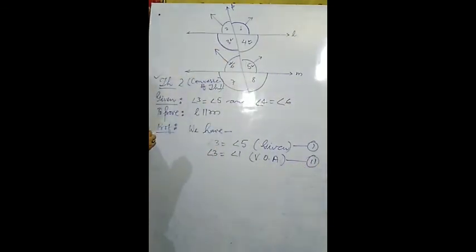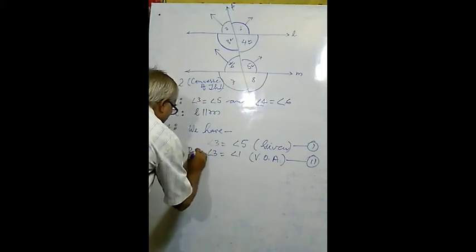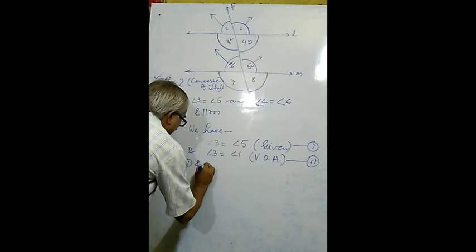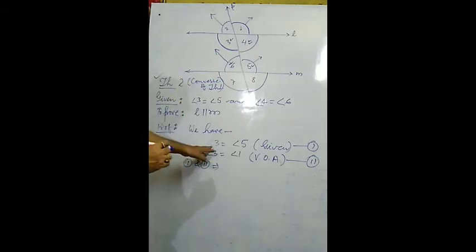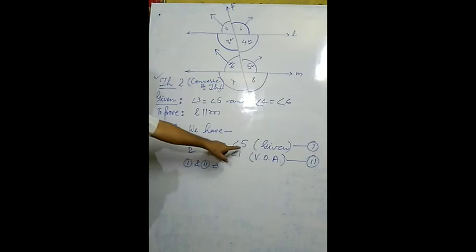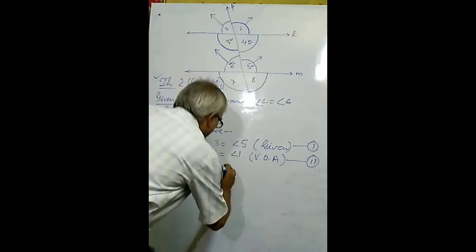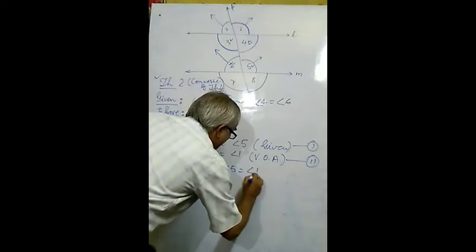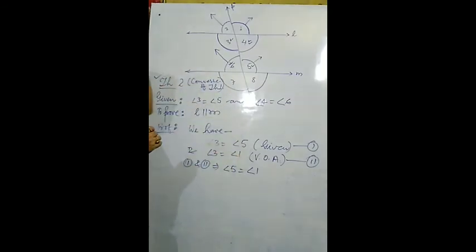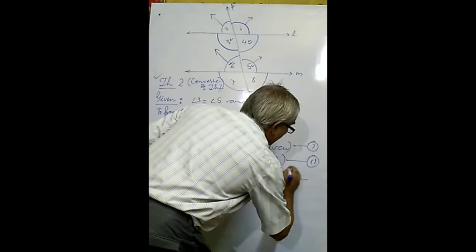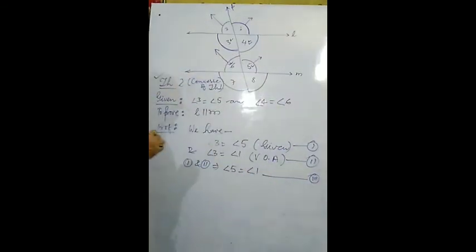Now compare equation number 1 and 2. What will be there? 1 and 2 imply that things which are equal to the same thing are equal. Angle 5 equals angle 3, and angle 1 also equals angle 3. It means both angles 1 and 5 are equal to the same thing, angle 3. So angle 5 and angle 1 are equal. Angle 5 equals angle 1. This one is equation number 3. Clear? This result is drawn from 1 and 2.